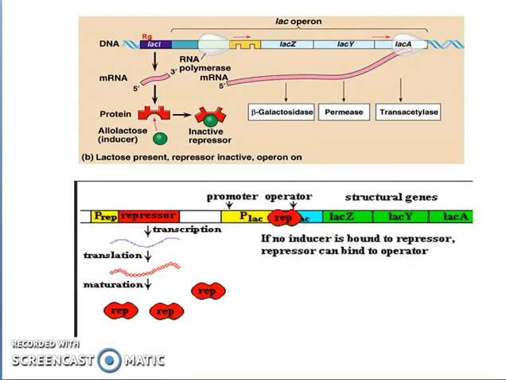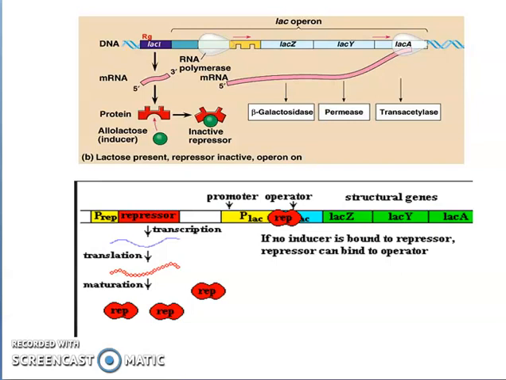Now let us talk about the overview. Glucose is the main food which E. coli utilizes. But when there is absence of glucose and presence of lactose, lactose is also utilized as a medium. So lactose cannot be utilized directly. It needs to be broken down. As lactose is made up of glucose and galactose, when lactose is broken, it will be converted into glucose and galactose. For the breaking down of lactose, it needs an enzyme which is known as beta-galactosidase.